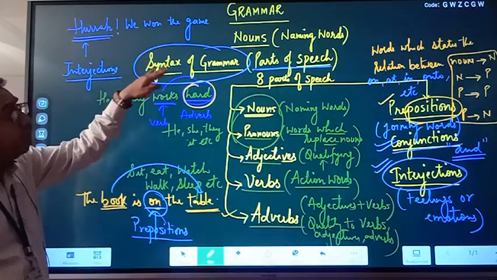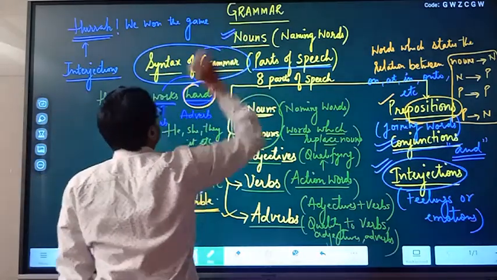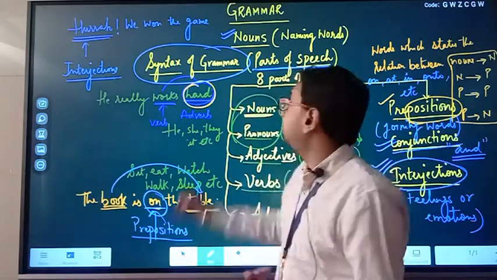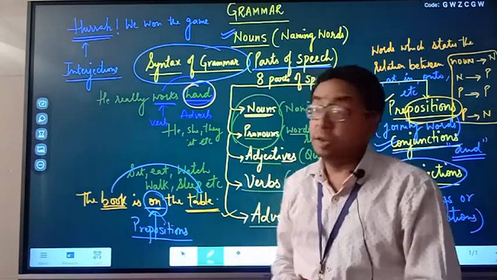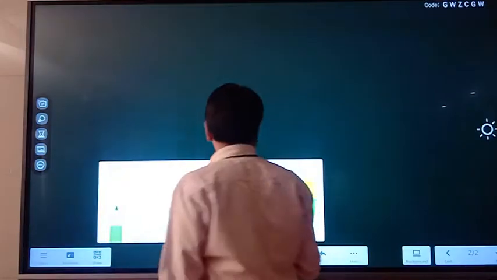So why do we start with nouns? Because it's one of the important parts. The first part of speech is the noun. A sentence starts with the subject, and the subject can be a noun or a pronoun. That is why nouns are very, very important. So let us start with nouns.